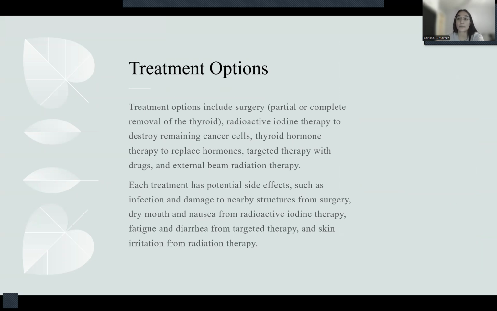Thyroid hormone therapy to like replace the hormones that the thyroid had lost. Targeted therapy with drugs and external beam therapy. With these treatments come side effects, such as like infections from surgery. You could have like dry mouth and nausea from the radioactive iodine therapy, fatigue and diarrhea from targeted therapy, and then you can also have like skin irritation from the radiation therapy.